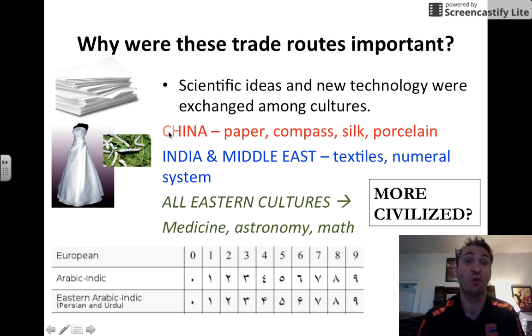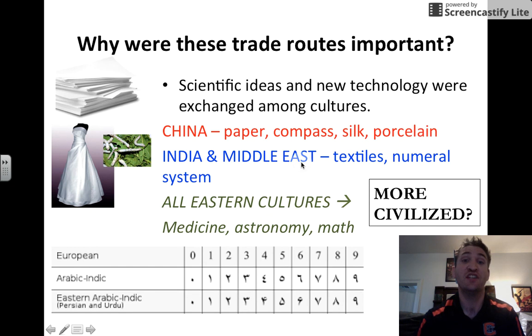China gave the West paper, the compass, silk, and you see a beautiful white silk dress, and the worms from which silk comes, silkworms. Porcelain also. China also gave the West porcelain.